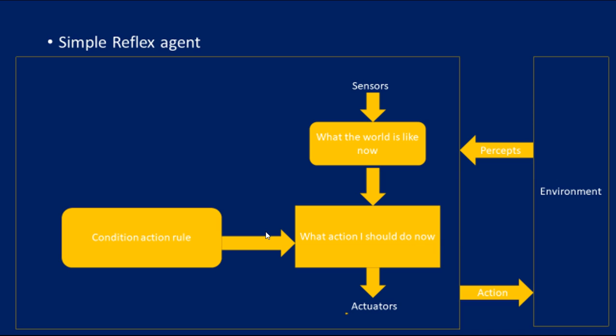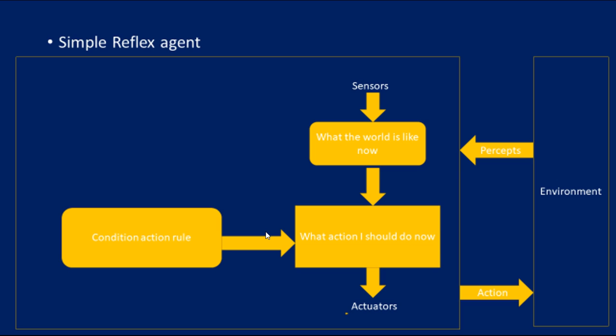Let me see it with a diagrammatic representation. First comes the sensor. The sensor sees through eyes and any activities. Through sensors, it learns what the world is like now. If it is a dirty floor, it sees it through the sensor. Then, what action should I do now? Based on the condition action rule, the action will be taken.